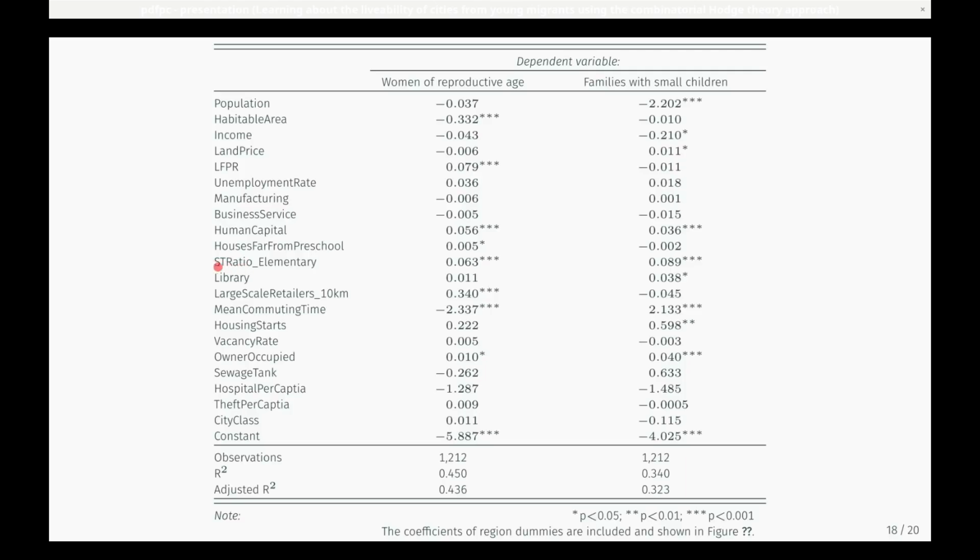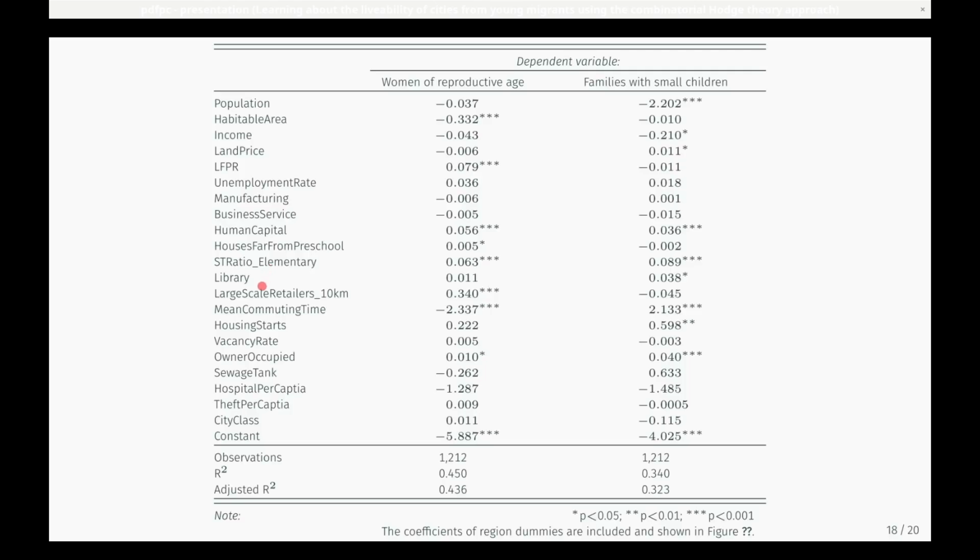The student-teacher ratio in elementary school also had a significant positive effect. This means that a higher student-teacher ratio is evaluated positively. However, a low value was considered beneficial. In the Japanese educational system, an elementary class has a maximum of 35 students. For large schools, almost all classes have the maximum number of students. However, classes with few students are often seen in small schools in depopulated areas. Therefore, this ratio can serve as a proxy for school size.